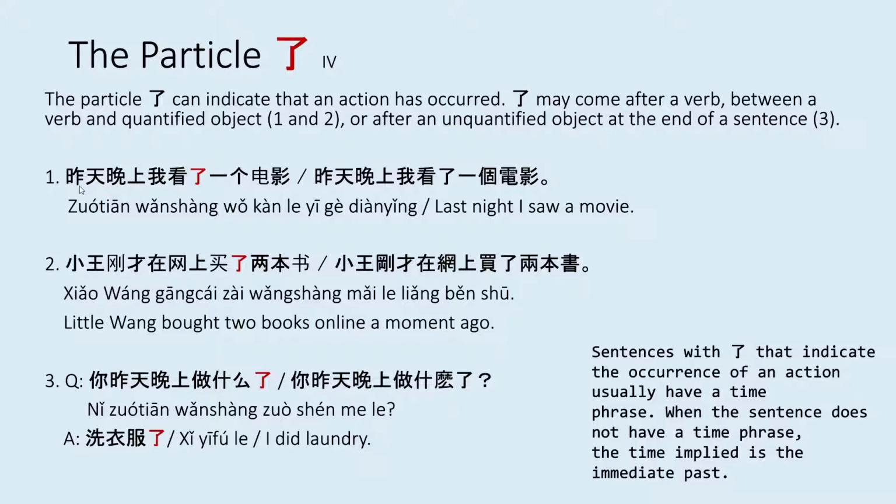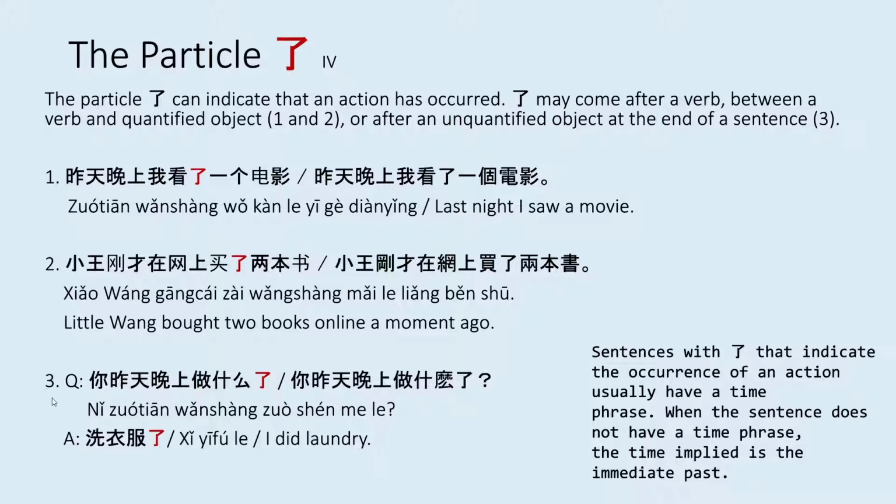So for example 1, we can say 昨天晚上我看了一个电影. Last night I saw a movie. In here you can see that le is in between a verb 看 and a quantified object 一个电影, one movie. For example 2, 小王刚才在网上买了2本书. Little Wang bought 2 books online a moment ago. Here the verb is 买 and the quantified object is 2本书, 2 books.